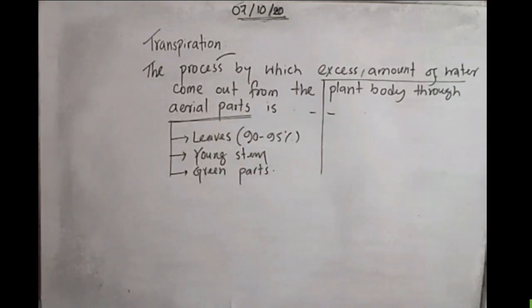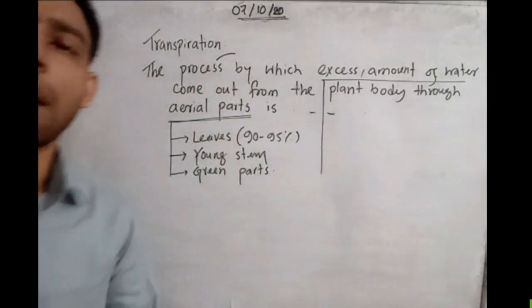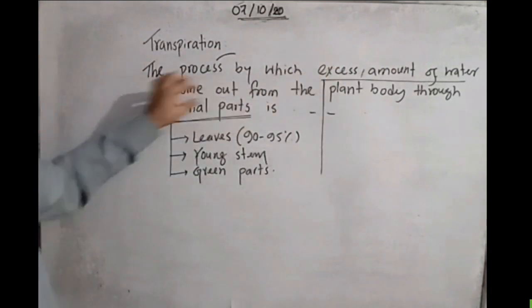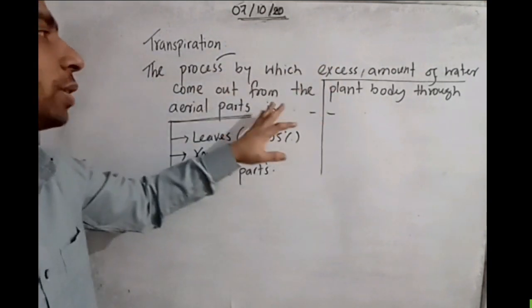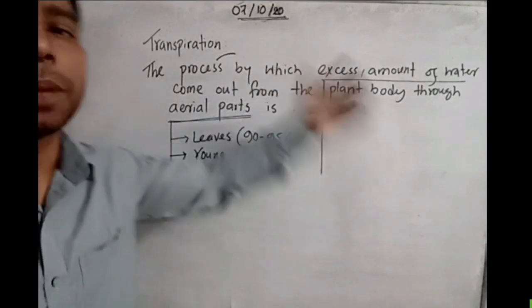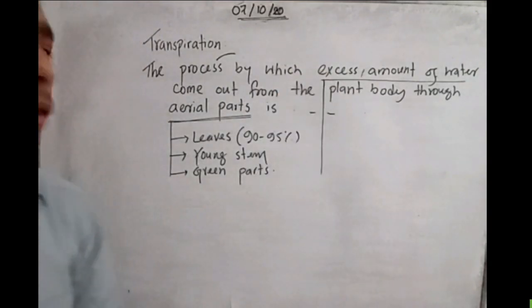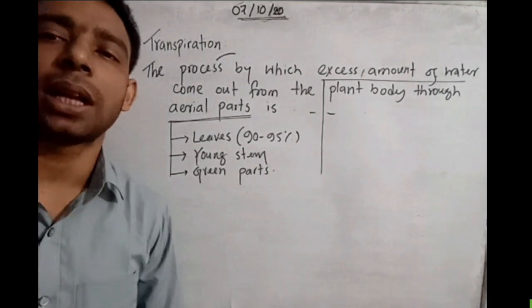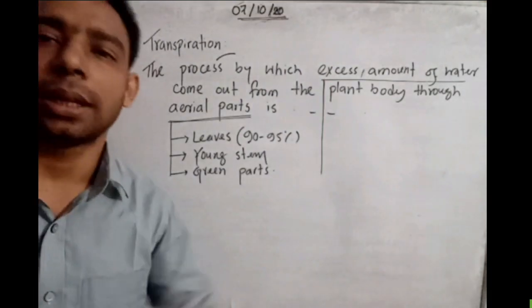So in general we have learned something about transpiration. The process by which excess amount of water comes out from the plant body through the aerial parts is called transpiration. Sometimes excess water is not needed, just an optimum amount of water can also come out due to sunlight and other factors, so transpiration is called a necessary evil.